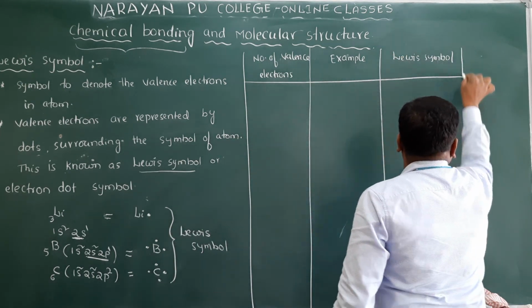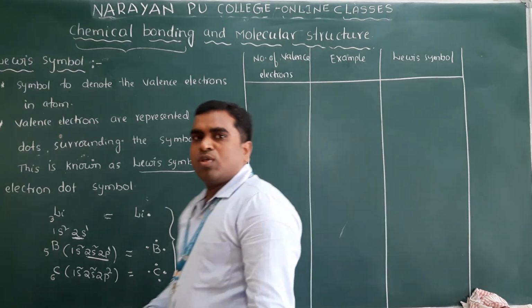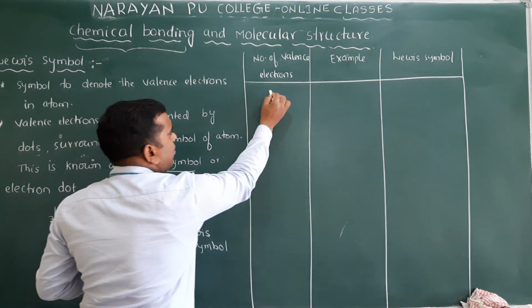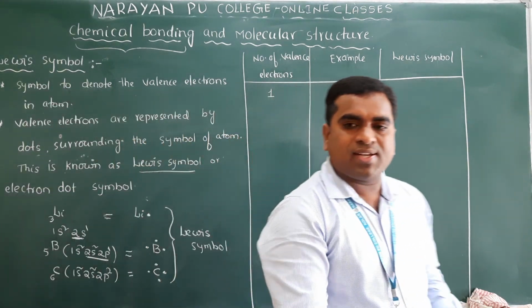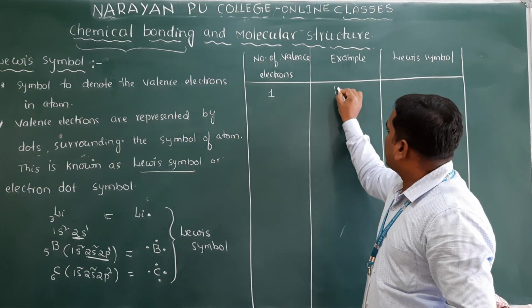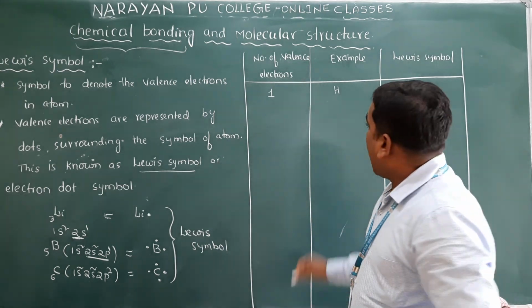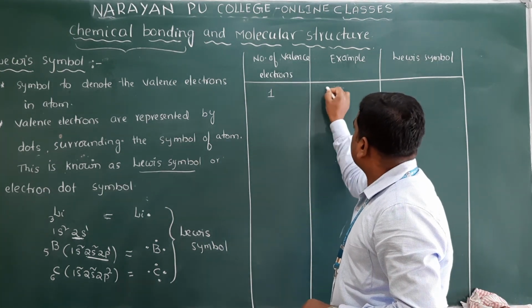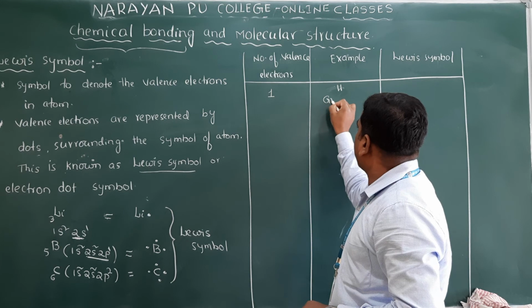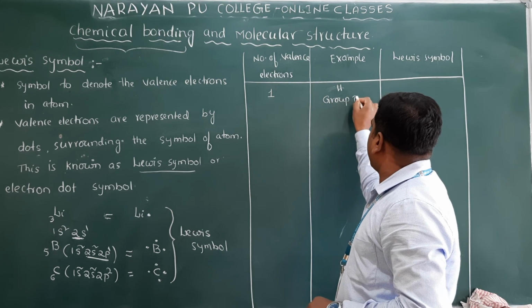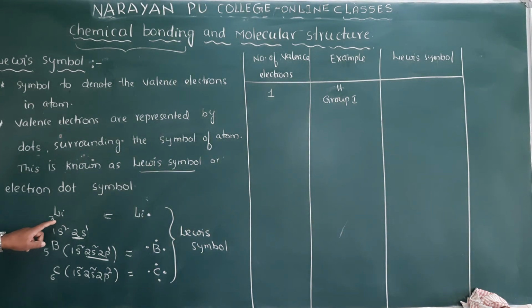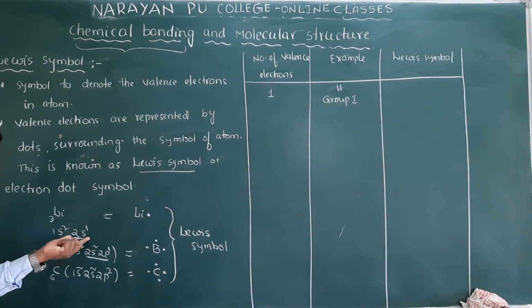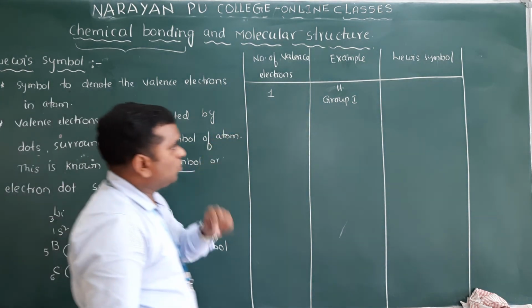Suppose if I write here number of valence electrons are 1. What are the examples for number of valence electrons are 1? One is hydrogen. Hydrogen will have 1 electron. And also the second one, group 1 elements. Group 1 elements means lithium, sodium. If I write first group elements, how many outermost electrons will be there? 1. So that's why first group element.